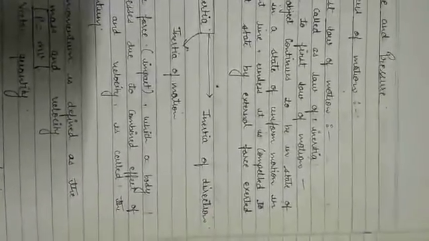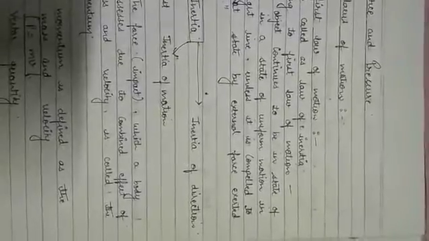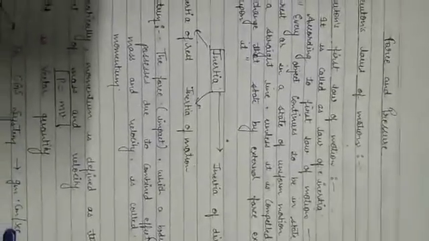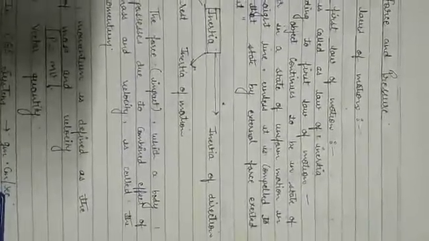Next we have inertia of direction. The tendency of a body by which it is unable to change its direction of motion unless some external unbalanced force is applied on it is basically the inertia of direction. Meaning it will resist changing the direction. And thus we have inertia of three types: the inertia of rest, inertia of motion and inertia of direction.